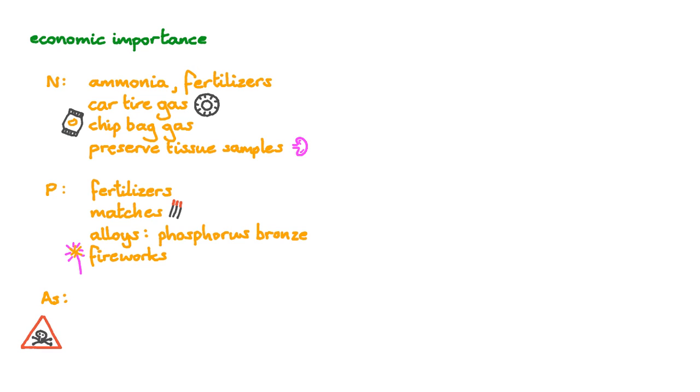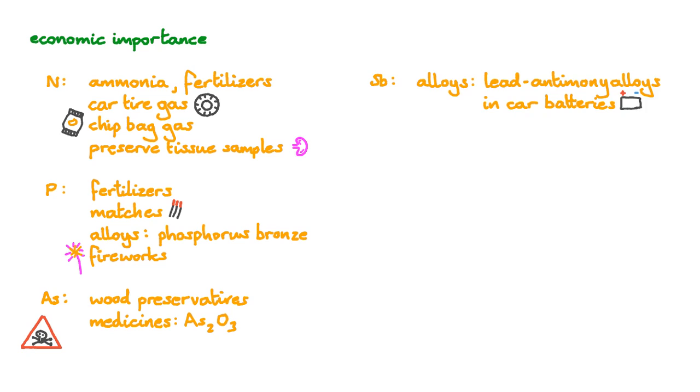Arsenic and many of its compounds are notoriously toxic. Nonetheless, arsenic has a few uses. For example, in wood preservatives, killing fungi, bacteria and viruses. And it's even used in medicines. For instance, arsenic 3 oxide is used to treat leukemia.